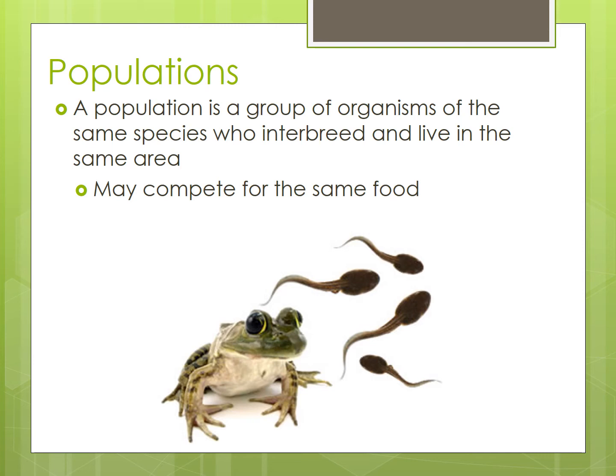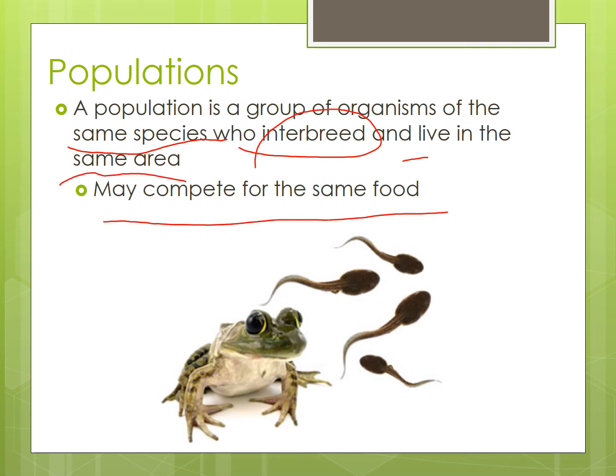Populations. A population is a group of organisms of the same species who can interbreed and live in the same area. They may compete for the same food. There's more than one frog at your house, and it may not be the same frog. They may not even be related, but they're the same species. They have to compete for food.